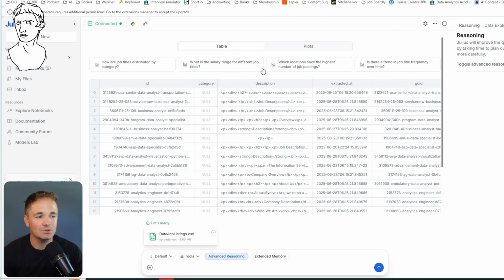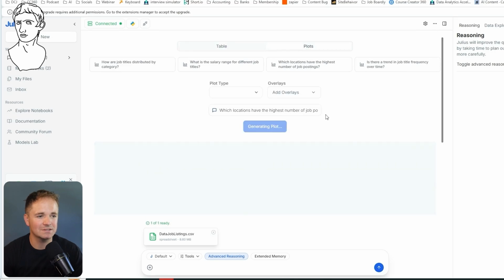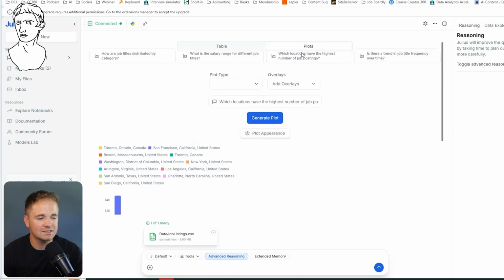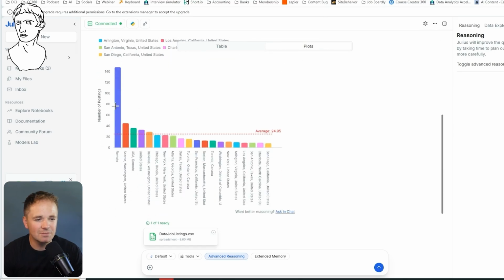In Julius, it's as simple as just clicking one of these. For example, let's go ahead and just click this one right here. Which locations have the highest number of job postings? And right away, Julius has already created a plot for me inside of their plots feature right here. And it's showing me that most of the jobs posted are remote, but then it goes Seattle, USA remote, United States, Bellevue, Washington, Chicago, so on and so forth. That was really quick.